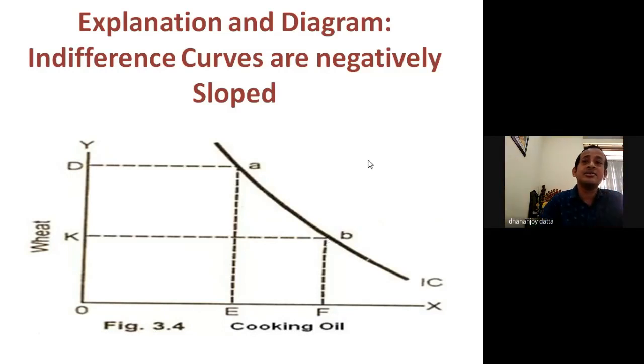That is the reason indifference curves are negatively sloped from left to right.